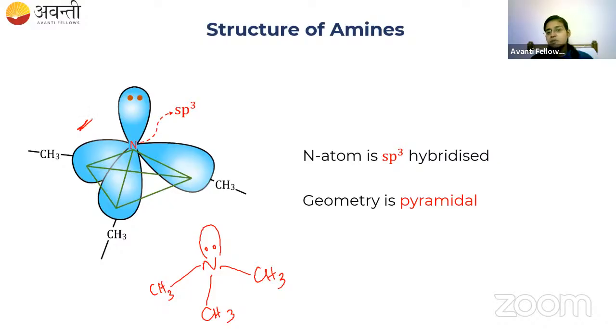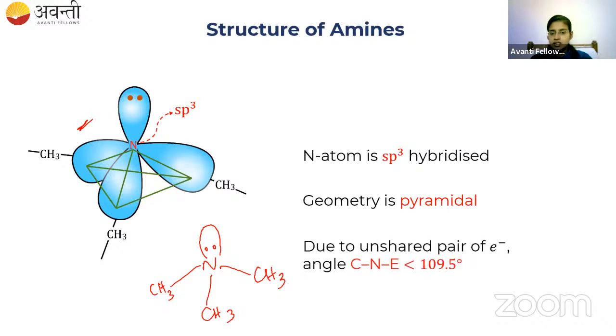And the carbon, nitrogen, carbon bond angle will be less than 109.5 degrees. It is because of the unshared electron pair, which is called the lone pair. Because of lone pair and bond pair repulsion, the carbon, nitrogen, carbon bond angle decreases from the normal tetrahedral bond angle. So this is the normal tetrahedral bond angle. Here it should be 109.5 because the structure is tetrahedral.